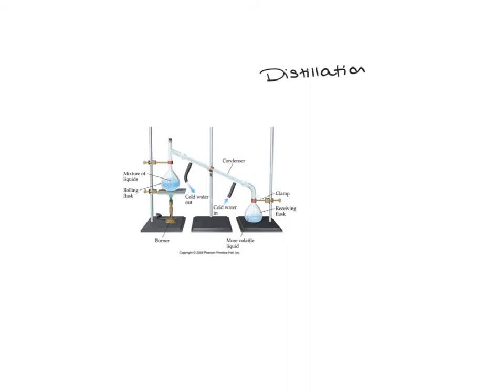When we have two liquids, like a drink, you don't see the difference of all the different liquids that are in it. So what you do is distillation, because it separates the liquids through boiling points. You have this mixture of your liquids and you add heat and it begins to boil. The liquid is heated to force the components into a gas phase, just like when you boil water, it turns to steam. So we boil this liquid and it turns into gas.